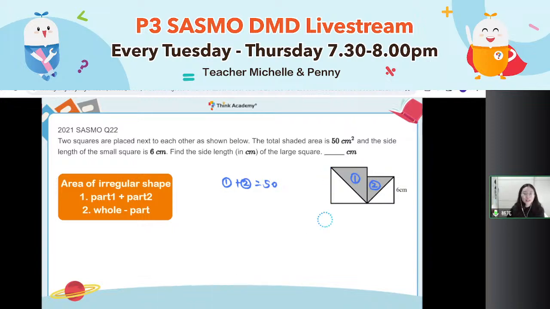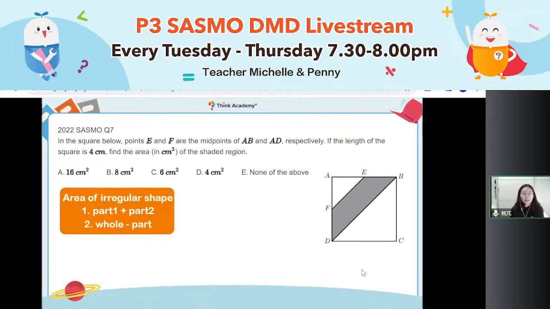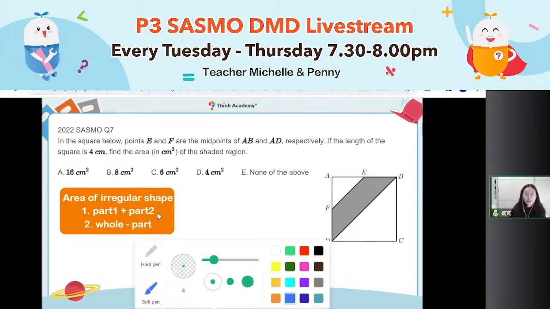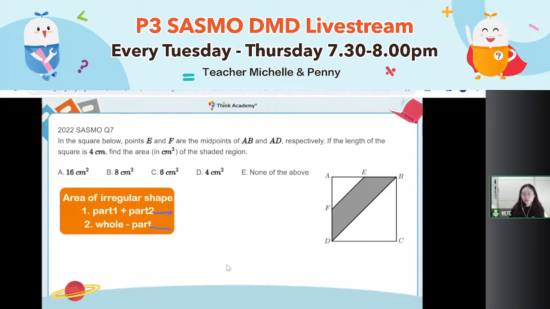Last one of the questions. The last question is that I also want to know the shaded part. So for this question, do you think method 1 is easy or method 2 is easy? Which method is better, 1 or 2? This question is number 1. Number 1 means I need to cut it.